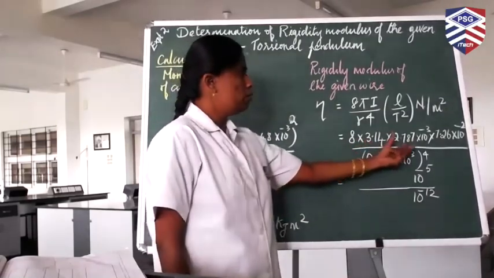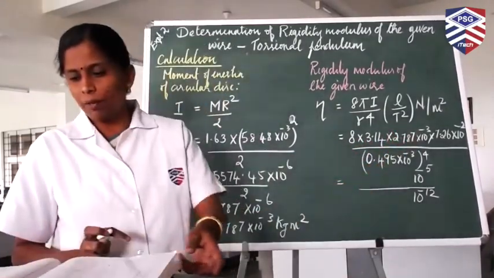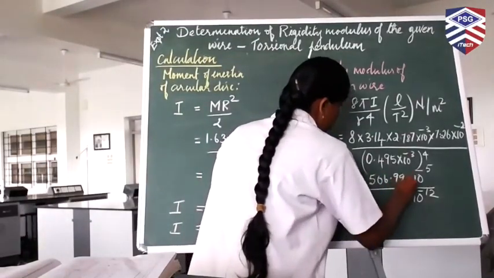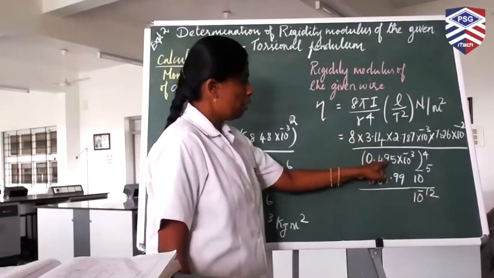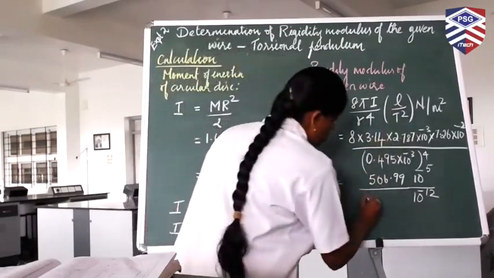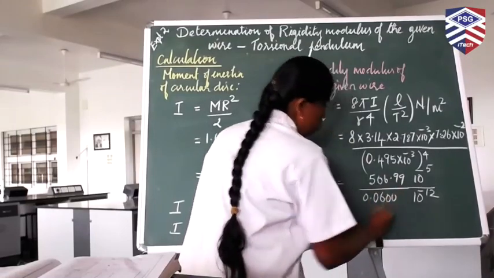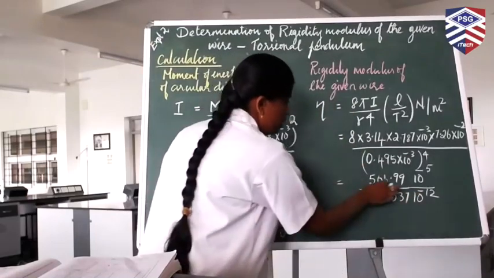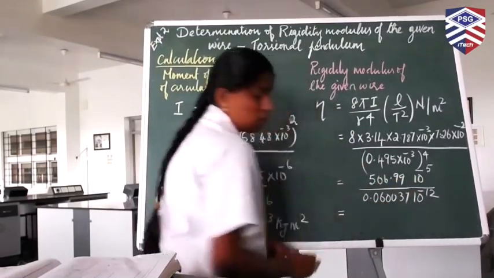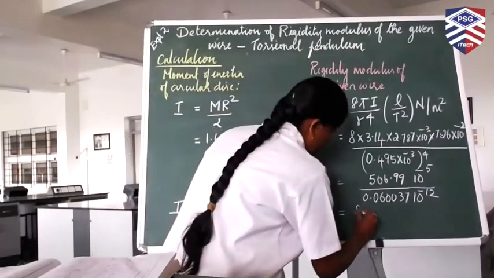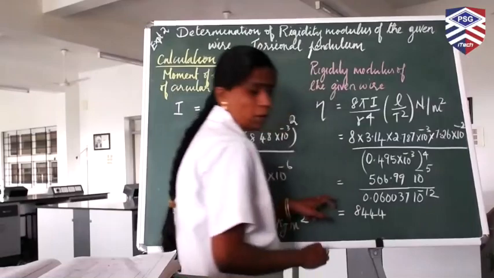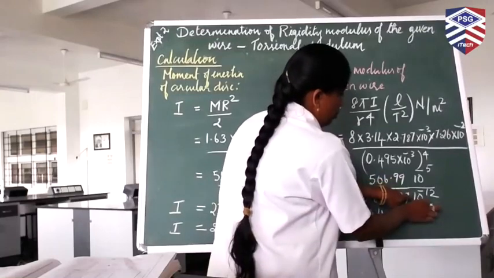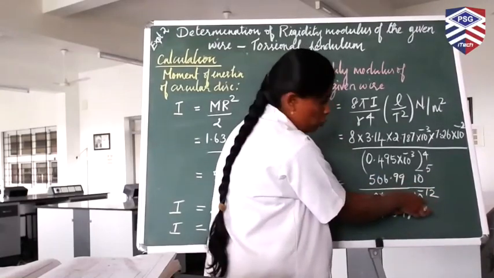Now multiply all the values in the numerator. That will give you 506.99. 506.99 divided by 0.495, the whole power 4, is 0.060037. So if you divide 506.99 by this answer, the final answer is 8,444.459 into 10 power minus 5 and 10 power minus 12.